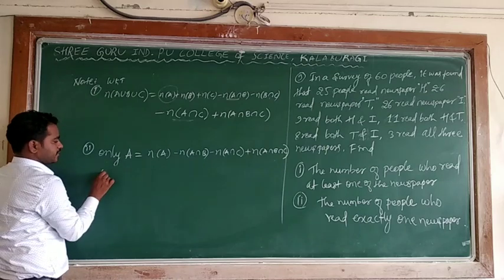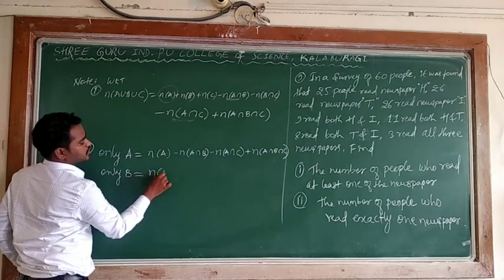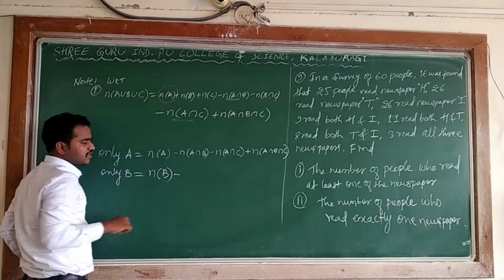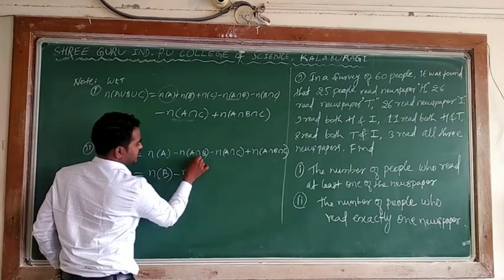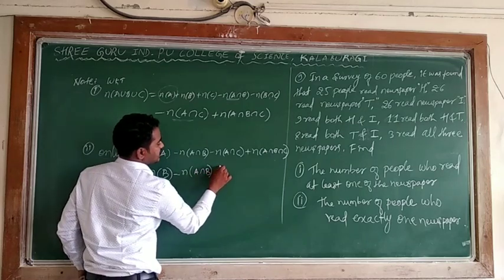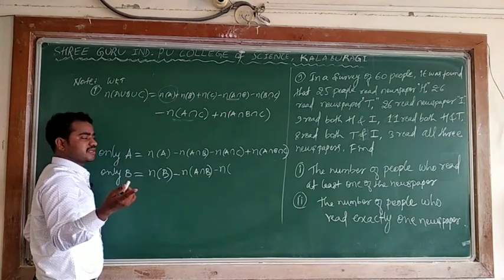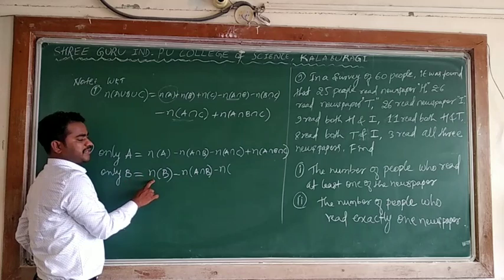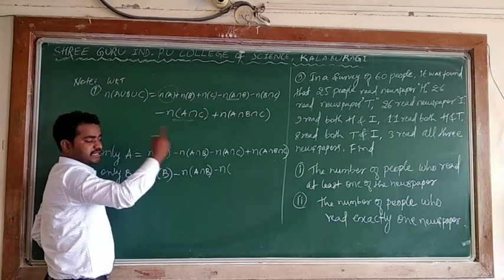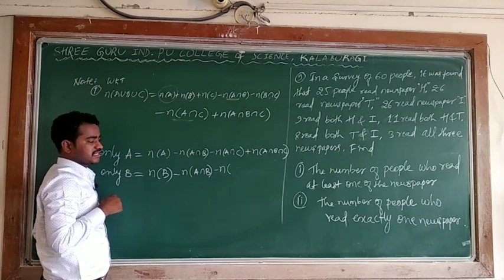Similarly, only B can be obtained by N of B minus N of A intersection B, and minus N of B intersection C. AC does not matter, I need B. AB is one pair, BC the other, and AC does not matter because I don't want AC here; I need B compulsory.